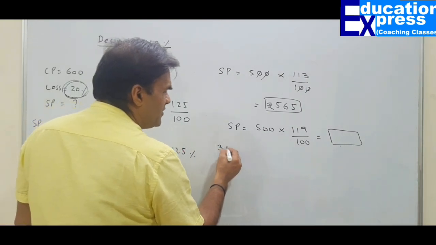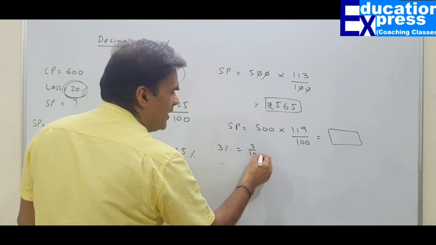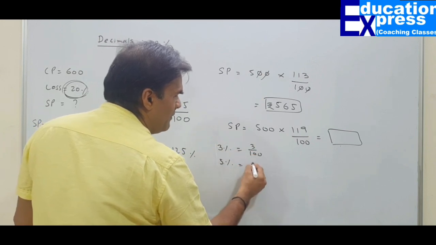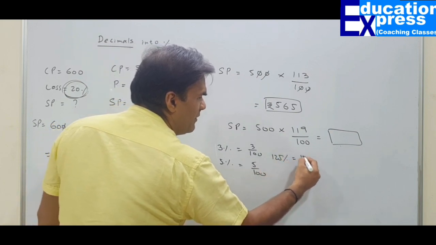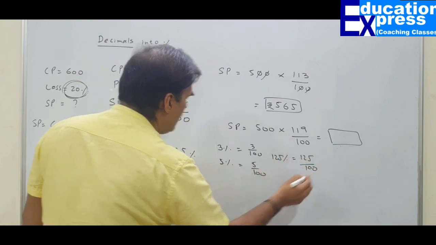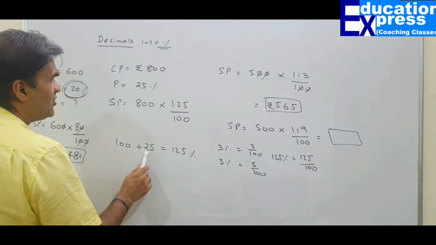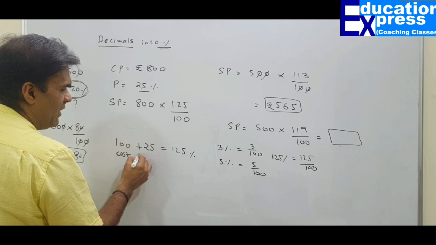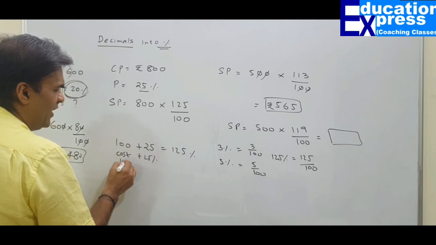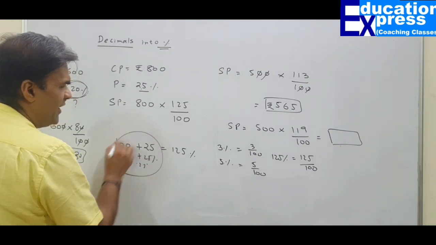When I say 3%, it means 3 upon 100. When I say 5%, it means 5 upon 100. So 125% means 125 upon 100: 100% towards my cost plus 25% profit, 125%.